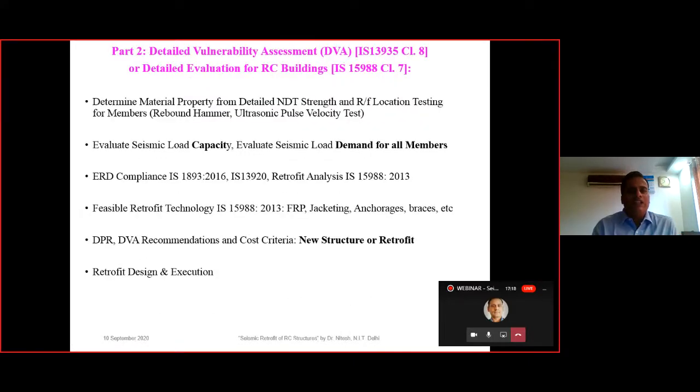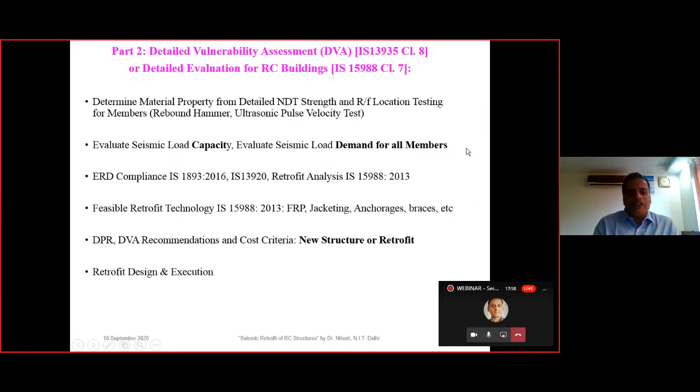We have part 2 then, that is the detailed vulnerability assessment. Upon the suggestion of the simplified vulnerability assessment or the preliminary evaluation, we go for the detailed vulnerability assessment or the detailed evaluation of RC structures. And with respect to IS 13935, it is for the masonry structure. Then we have the material property determination for each member by the rebound hammer test and the ultrasonic pulse velocity test, the NDT strength tests, that is the material property of each member we will be finding one by one. Then we have to evaluate the seismic capacity and the demand of all the members.